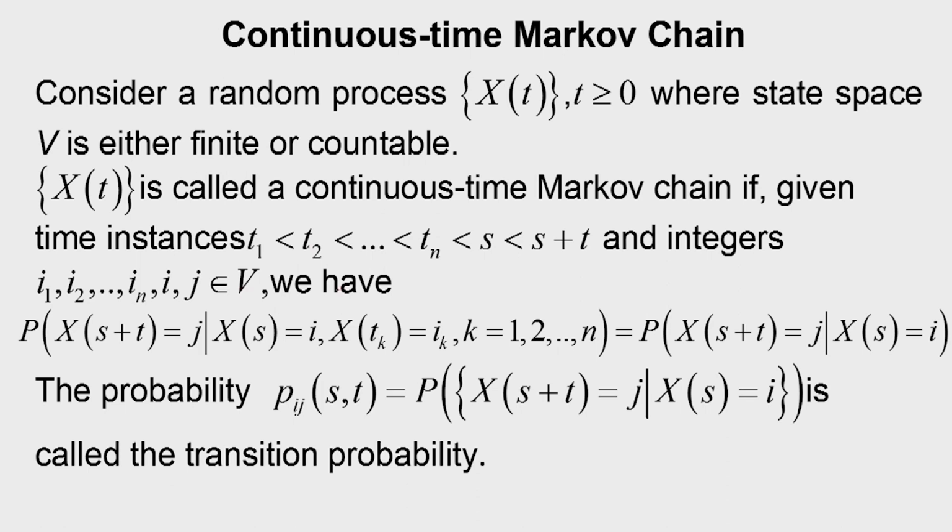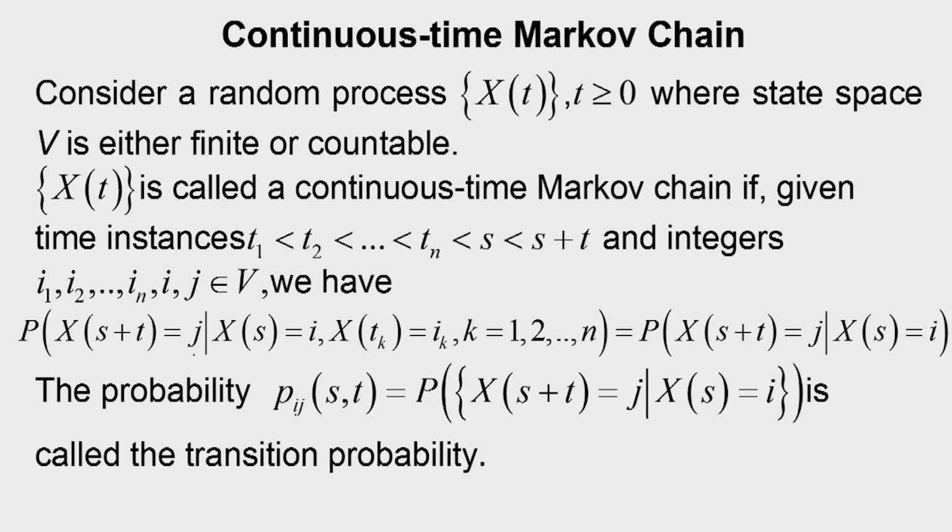We have now the condition for CTMC, same as the definition of Markov process, that is probability of X of s plus t is equal to j, given that Xs is equal to i and remaining instances X of tk is equal to ik, k is equal to 1, 2 up to n. So, this is the conditional probability we want to find out. This is same as probability of X of s plus t is equal to j, given that Xs is equal to i.